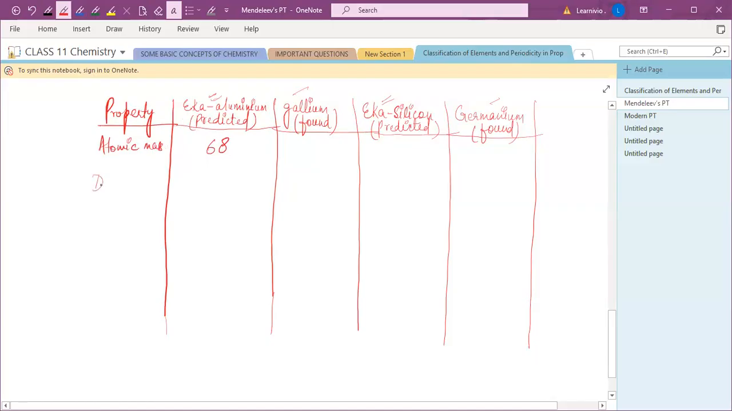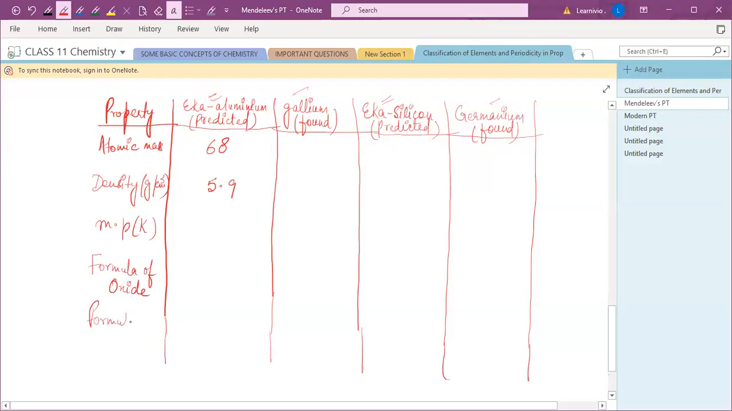Another property, he also gave the density, like density in gram per centimeter cube. He predicted for eka aluminium 5.9 gram per centimeter cube. Melting point in Kelvin. Formula, and I will write the formula of aluminium, eka aluminium oxide and eka silicon oxide here.